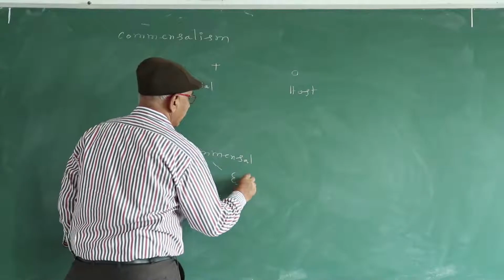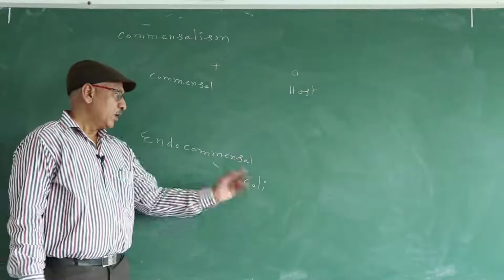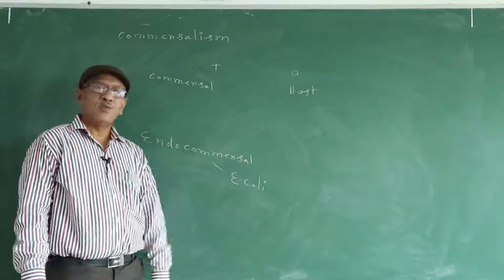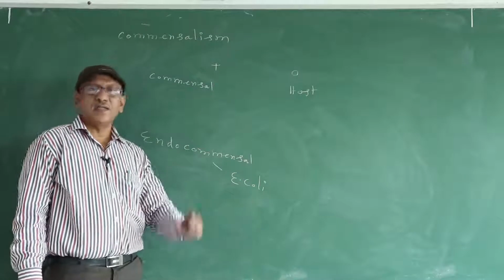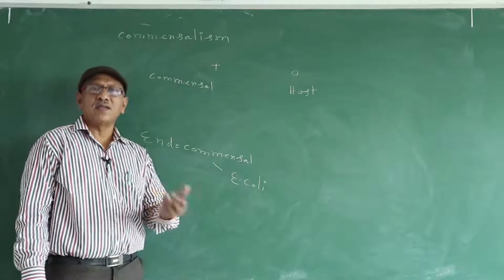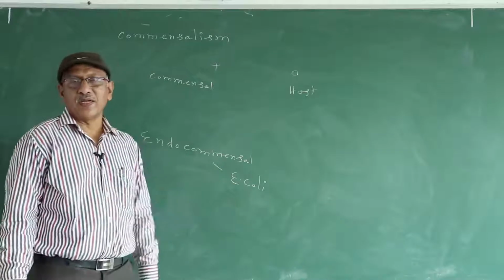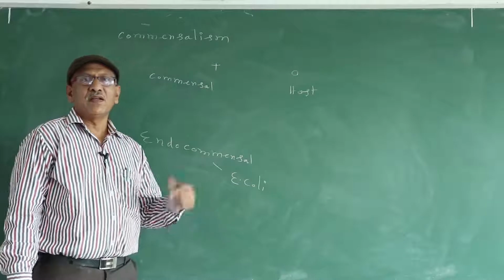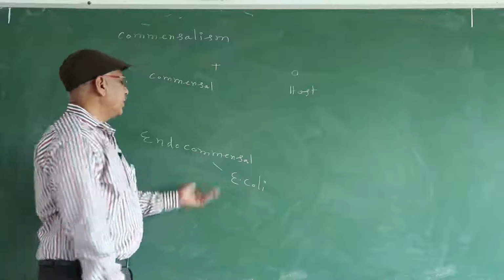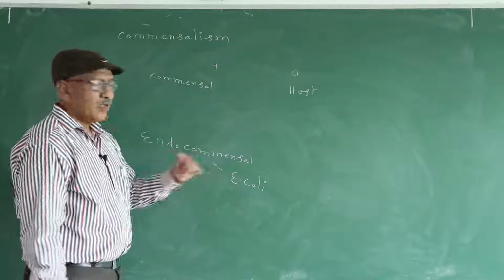Endocommensal example: Escherichia coli, E. coli. Escherichia coli lives in the large intestine of human beings and consumes the undigested food. It is a unicellular organism. In this manner, Escherichia coli is benefited. Man is neither benefited nor affected. The example for endocommensalism is E. coli and human being.